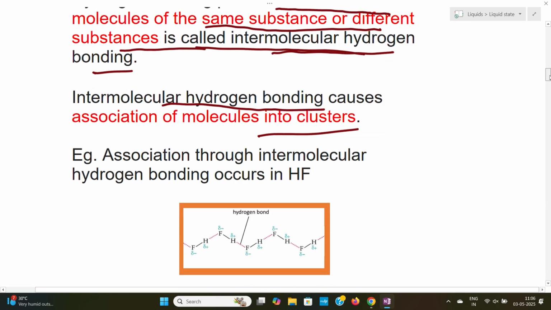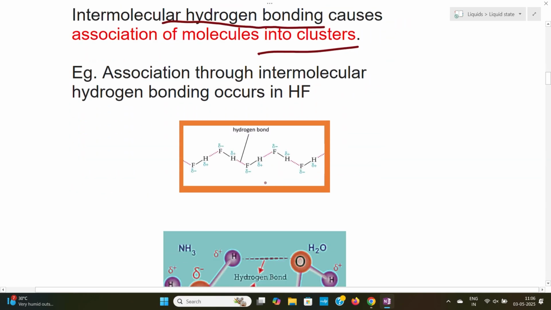When we look into the example of hydrogen fluoride, here we have hydrogen, here we have fluorine. Hydrogen is having partial positive charge and this fluorine is having partial negative charge. And this hydrogen is having a dipole-dipole interaction with the fluorine of the other hydrogen fluoride. So this is intermolecular hydrogen bonding, that is between the molecules of the same substance. Here in hydrogen fluoride, the hydrogen bond is between molecules of the same substance.